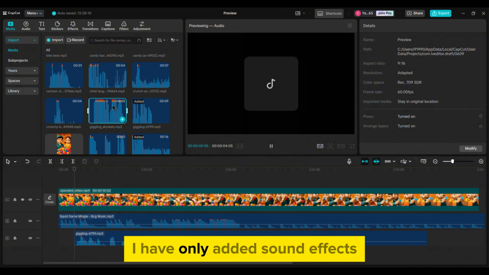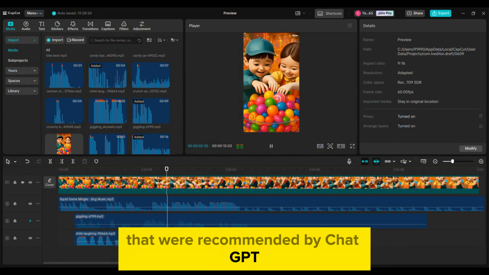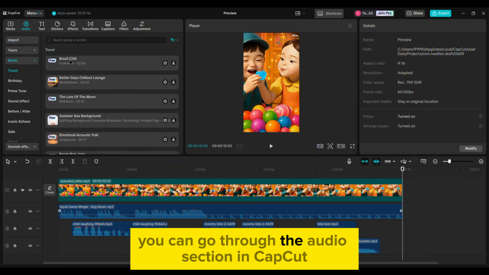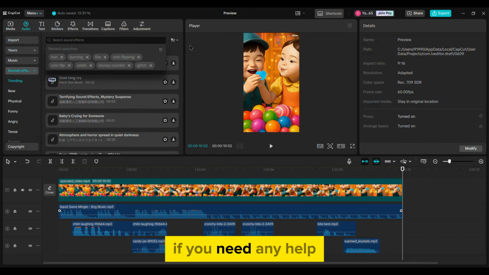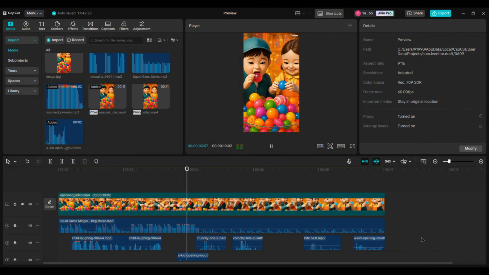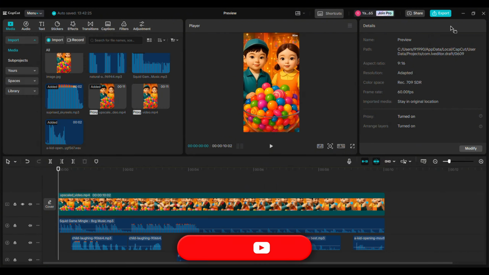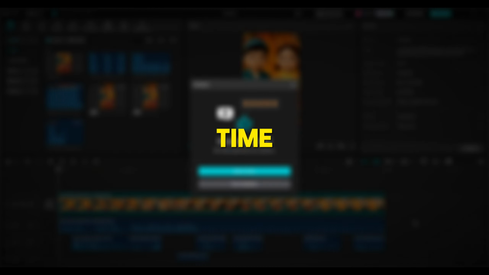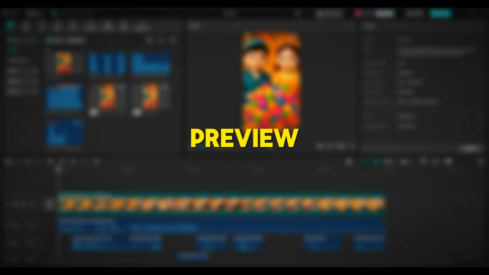Also, I have only added sound effects that were recommended by ChatGPT. However, if you want any other sound effect, you can go through the audio section in CapCut. If you need any help, simply drop a comment down below. So, once your sound is synced and the video feels smooth, simply export the video by clicking here. And boom. You've made a video that dominates YouTube Shorts in less time than it takes to order coffee. Here's a preview of it.